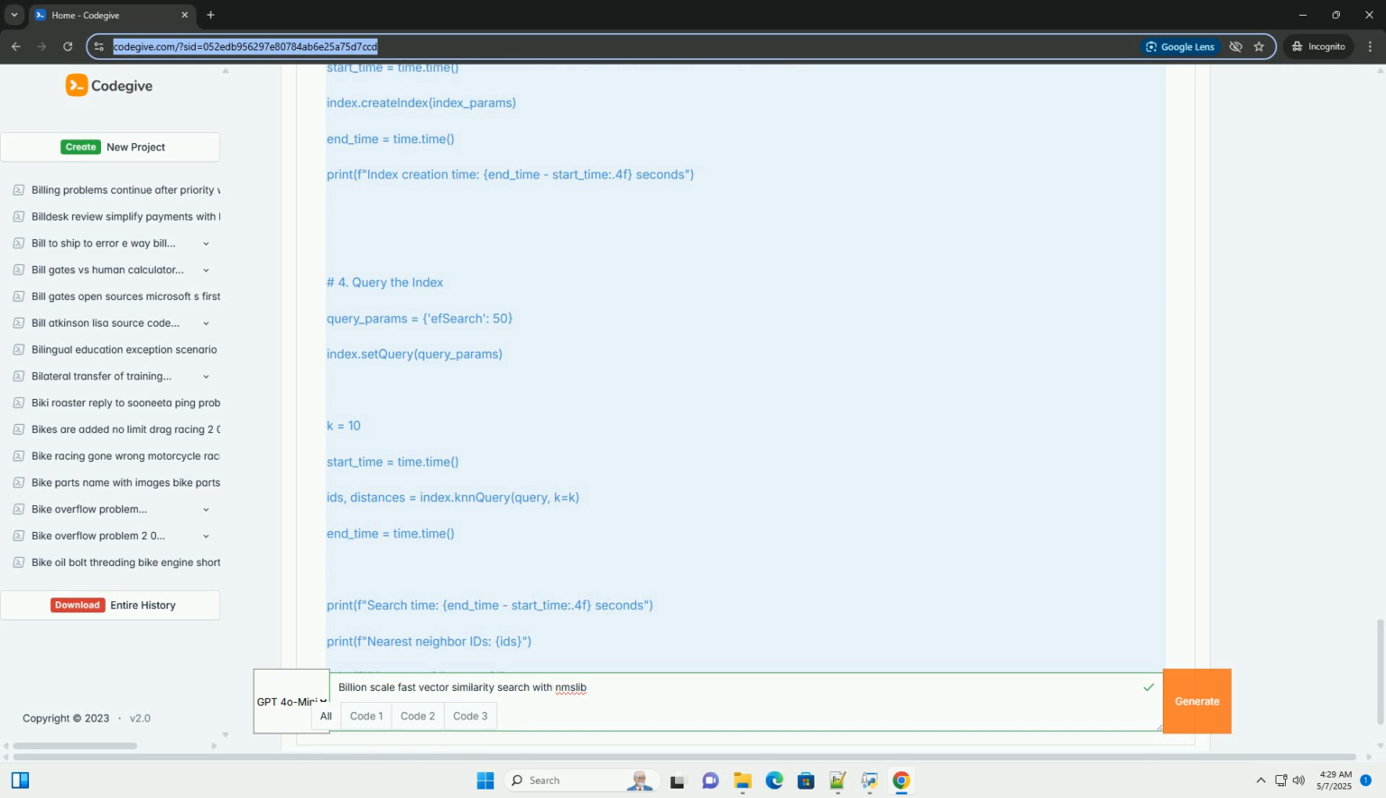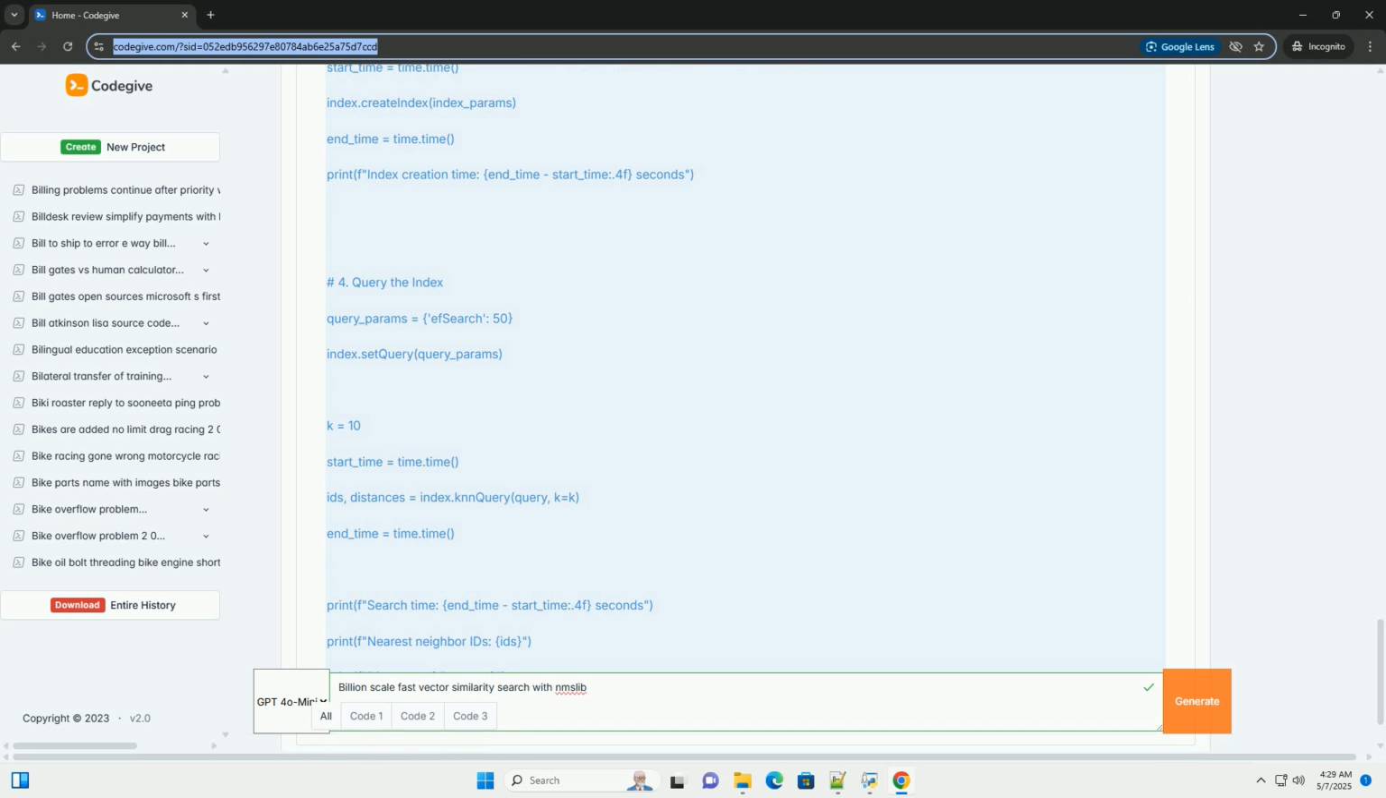3. Choosing an indexing algorithm. Selecting the right indexing algorithm is crucial. Here are some considerations. Data dimensionality. HNSW is often a good choice for medium to high dimensions. Dataset size. Some algorithms scale better than others. HNSW is generally suitable for large datasets.